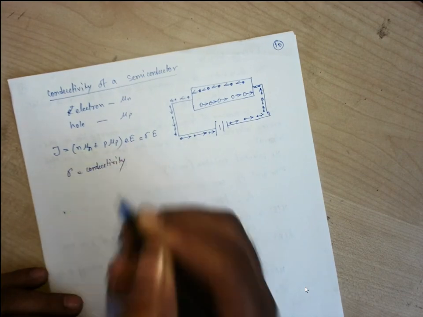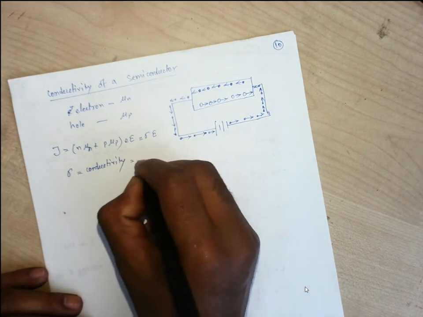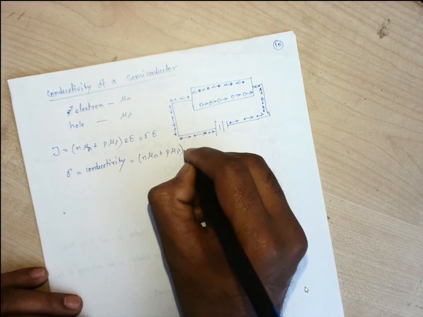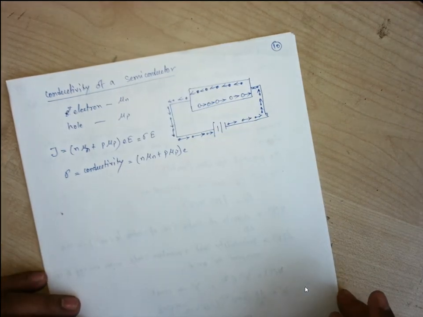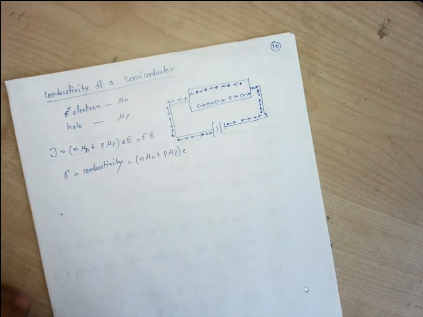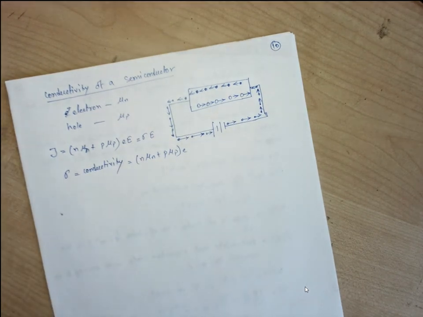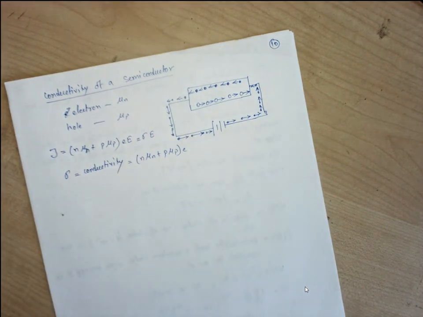Sigma is the conductivity. It is equal to (N μn + P μp) times E. Okay, so this is the conductivity inside the semiconductor. It is due to the electrons as well as due to the holes. Correct? So obviously